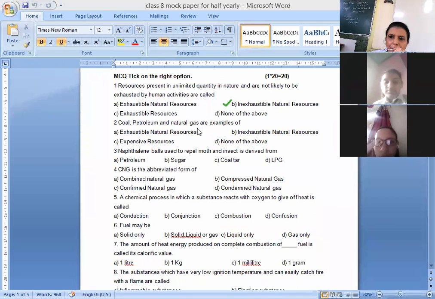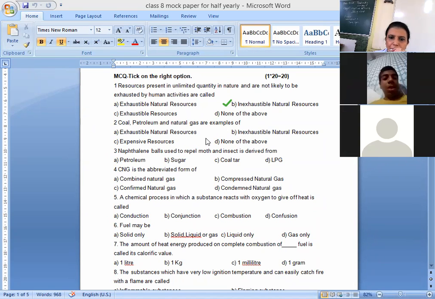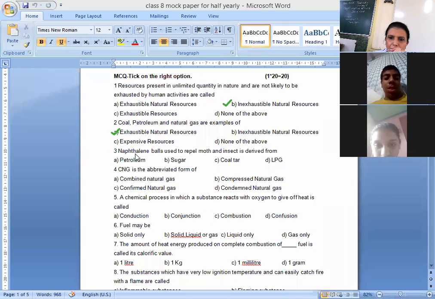Second is coal, petroleum, and natural gas are the examples of either they are exhaustible natural resources. Exhaustible resources. Coal, petroleum, these are the exhaustible natural resources.